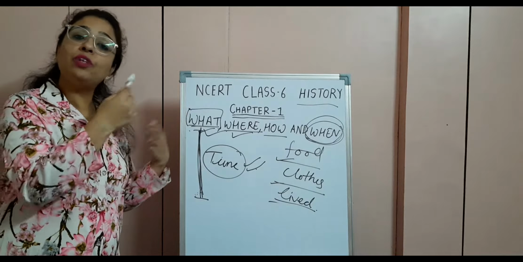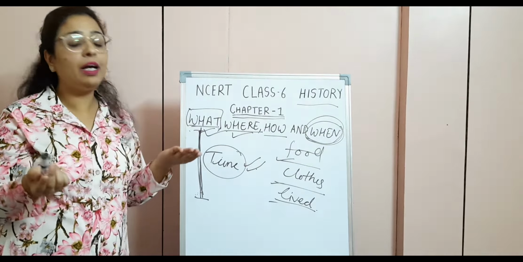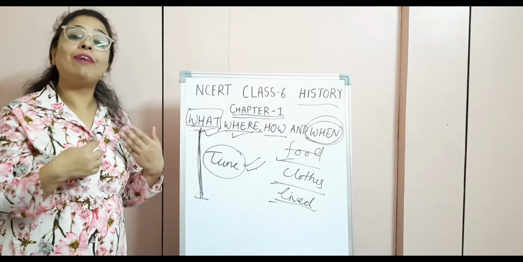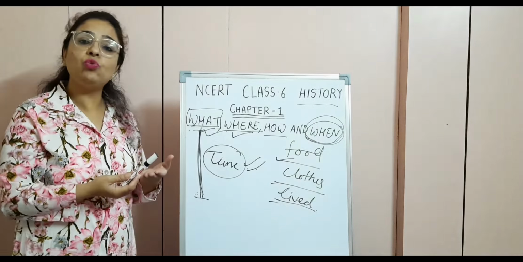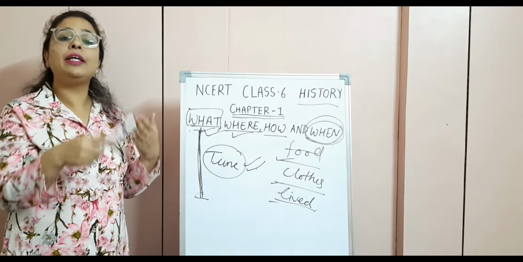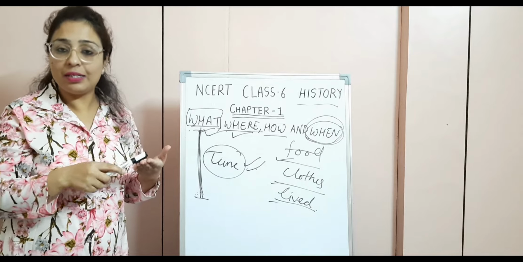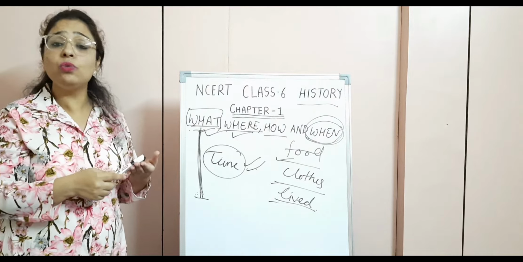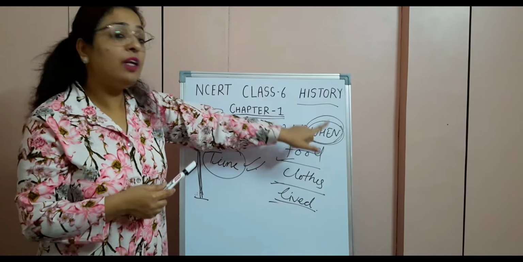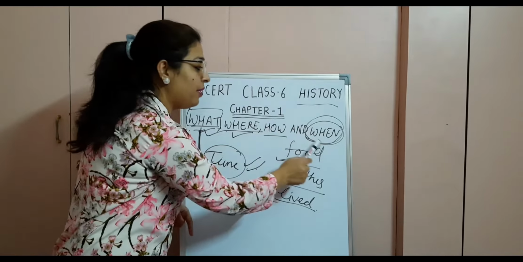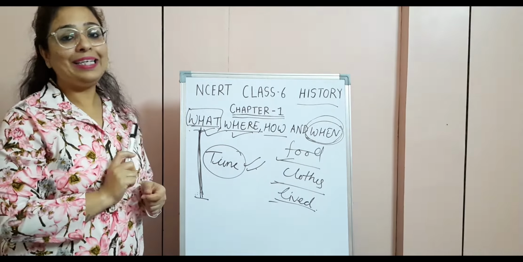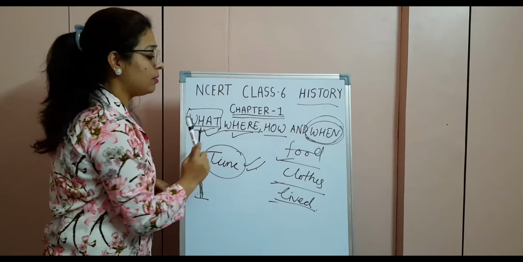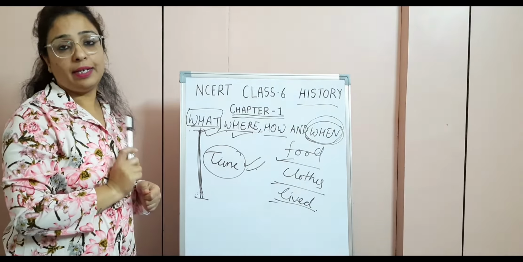And how did they used to travel from one place to another? They never had all these luxury cars, aeroplanes. They used to travel by foot. Initially, they used to travel by foot, and gradually they developed many things like bullock carts. They developed boats, they used waterways. And then when we are going to study about the dates, what do we call these dates in history, right? So all these topics basically tell us about history.